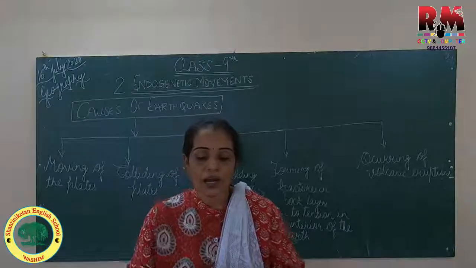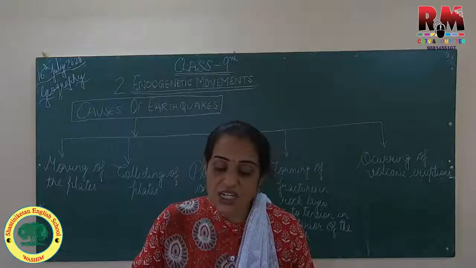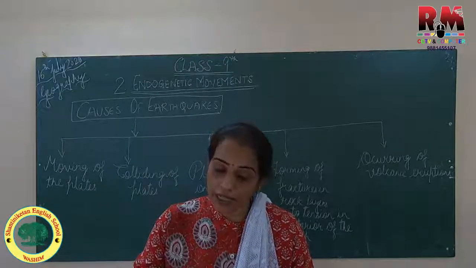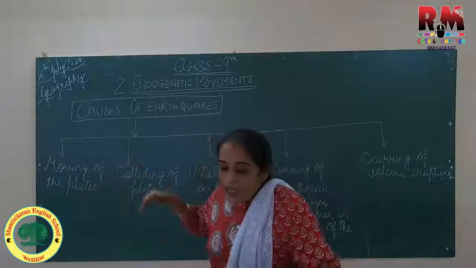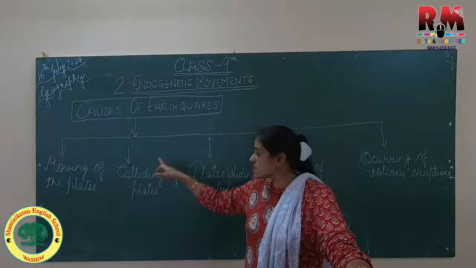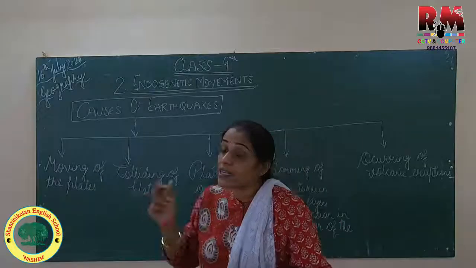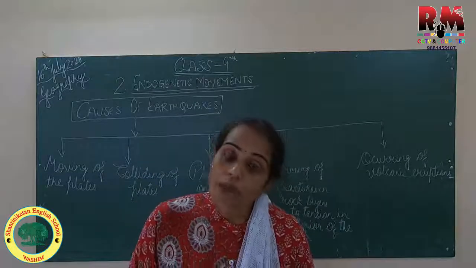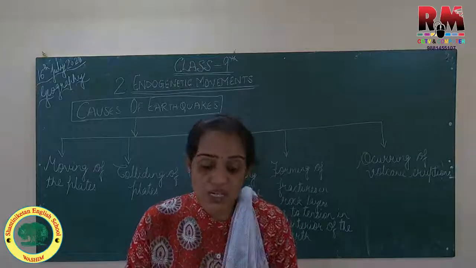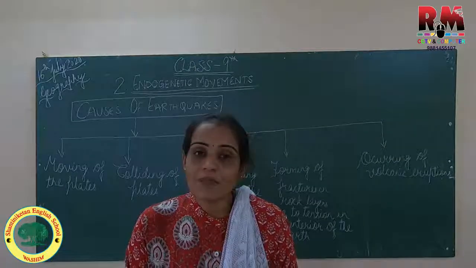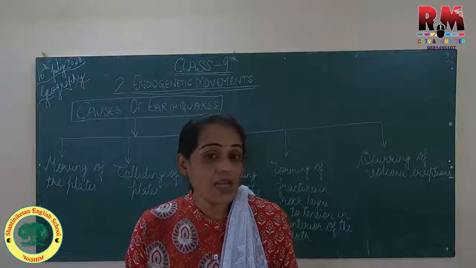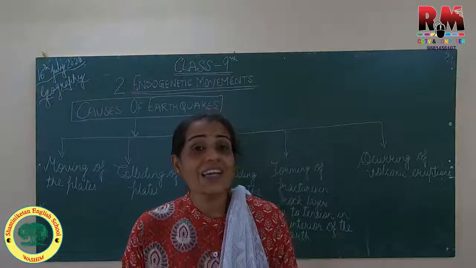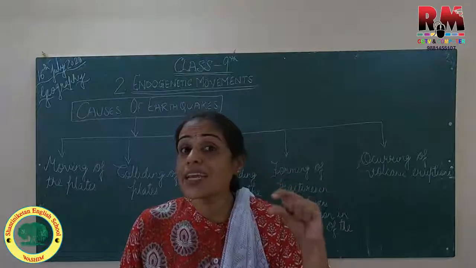Because of the movement occurring below the earth's surface, tension is created and it keeps on accumulating. The movement in the interior of the earth keeps happening again and again, and due to that movement a tension is created, and as I told you in my earlier lecture, there is a limit of holding anything.